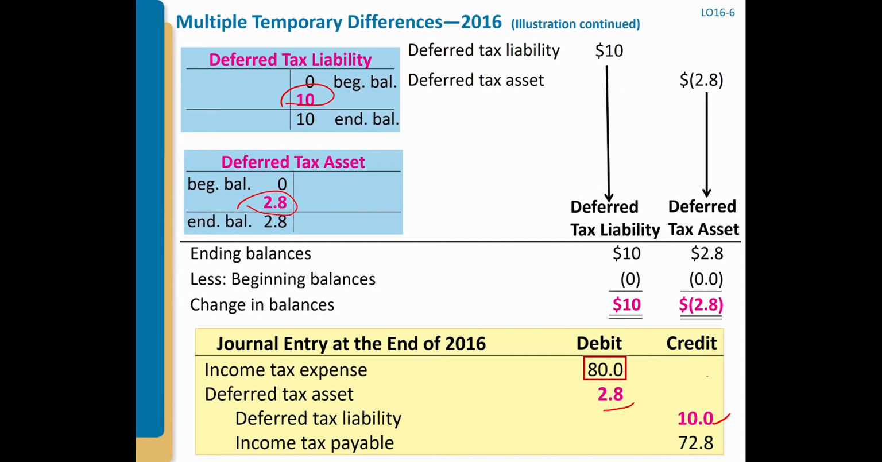So this is 2016. And this has multiple differences, right? So what we're going to do is analyze them one by one, and then you group them. You group deferred tax assets together and deferred tax liabilities together. You calculate the total future taxable amounts and total future deductible amounts.